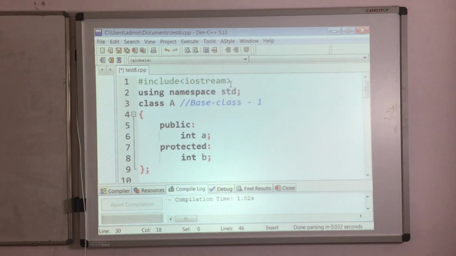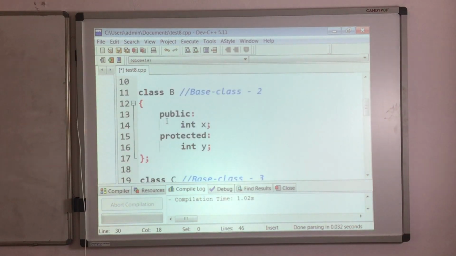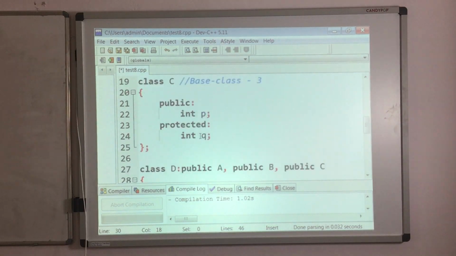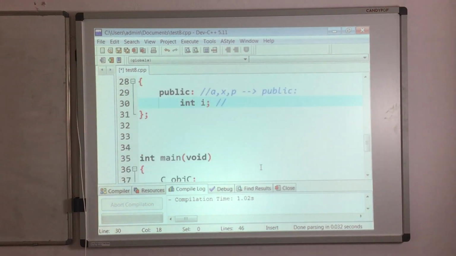Then what data members I will get as protected, that is protected B from A class, Y from B class, and Q from C class I will get. Okay, B comma Y comma Q. So these data members I will get as protected.